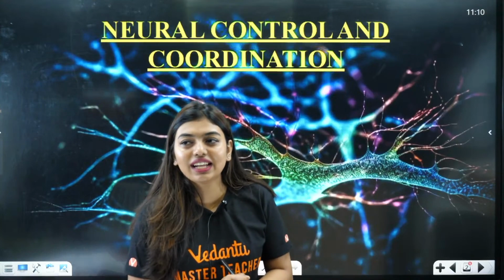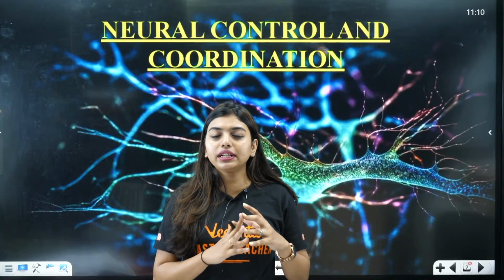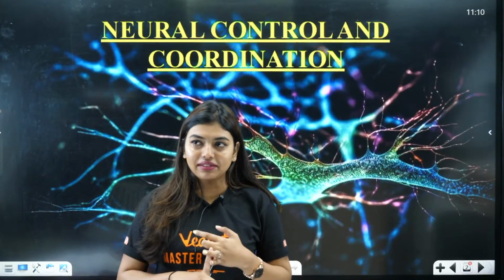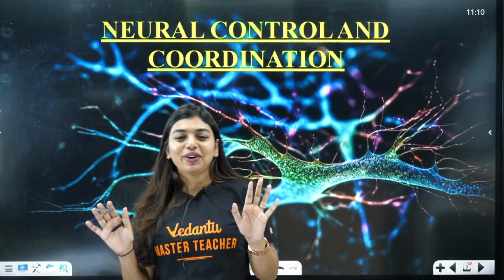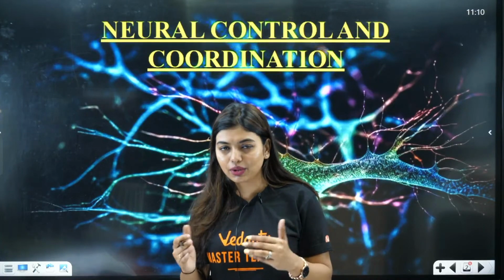So students, last class we did neural control and coordination part 1, right, where we did up to before synapse. Now we are left with synapse, brain. Okay, and then we'll be done. So that small portion is left. It's not small, but then it will be done very quickly.